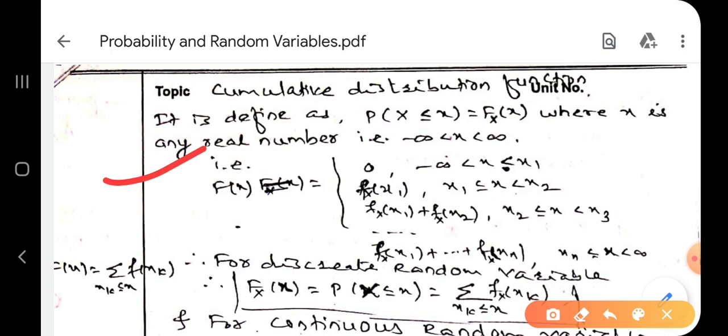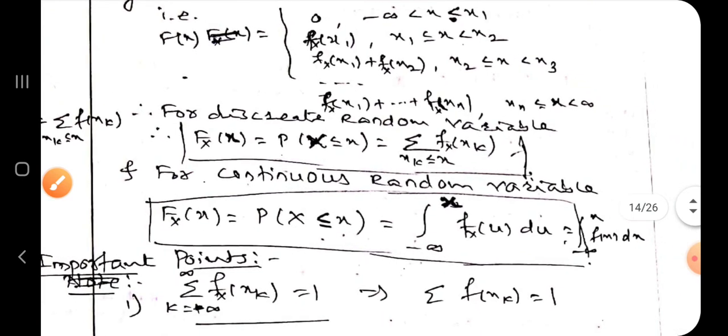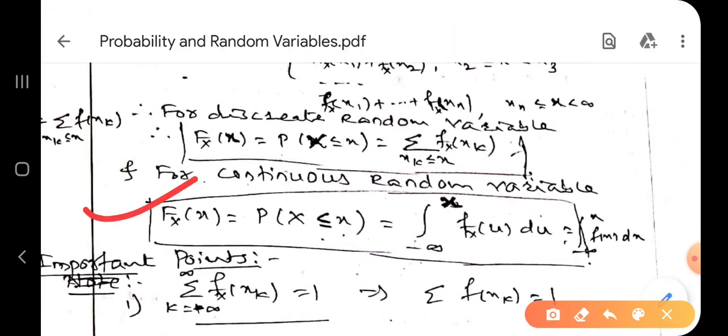Or you may write in terms of summation xk is less than or equal to x f of x. And for continuous random variables, it is d by dx of f of x. Now, how we define for continuous? That is also we required. Keep in your mind this formula. For continuous random variable, capital F of x, instead of f suffix x of x, keep in your mind this one.